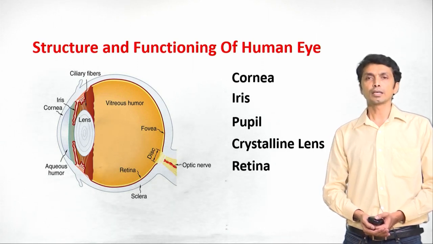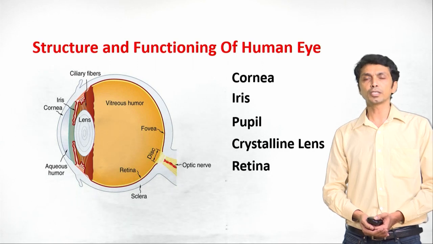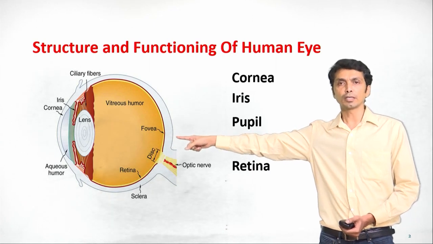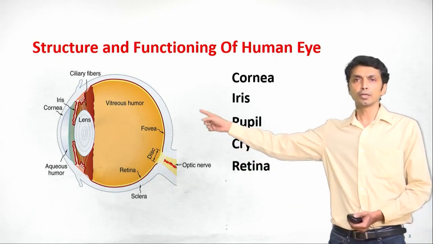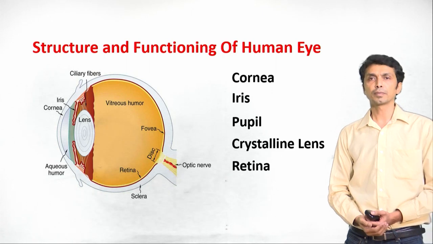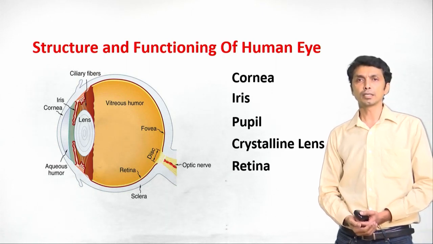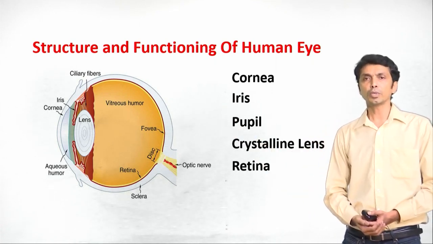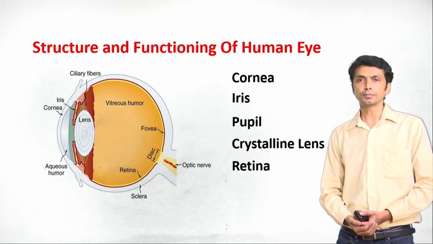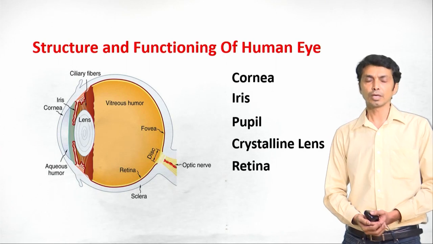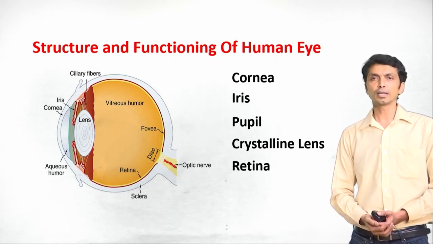The eye has an eyeball which is 2.3 centimeter in diameter. The front of the eyeball is the cornea. It is a thin transparent membrane which is bulged out. So that is the first thing in the eye. And behind the cornea is the iris. It is a dark muscular diaphragm which controls the pupil. The pupil maintains the amount of light which enters the eye. So it regulates the amount of light that enters the eye.